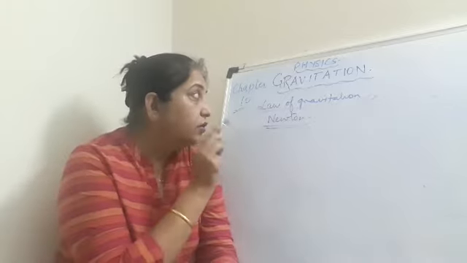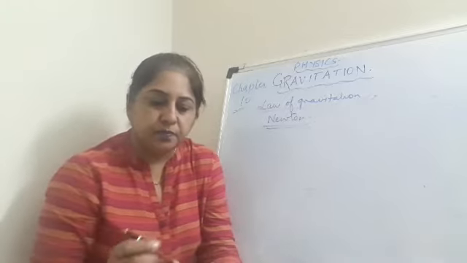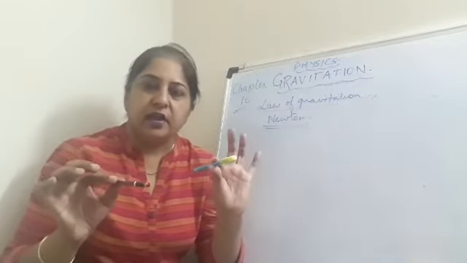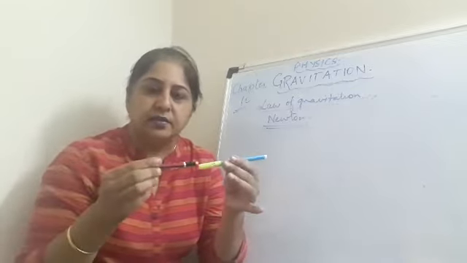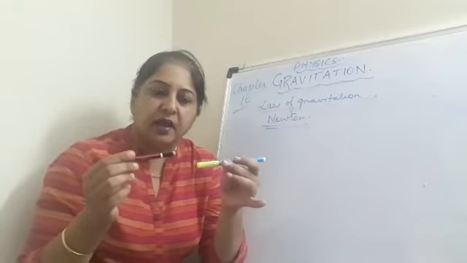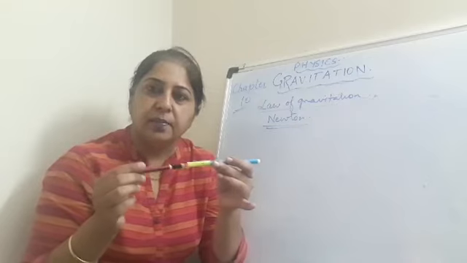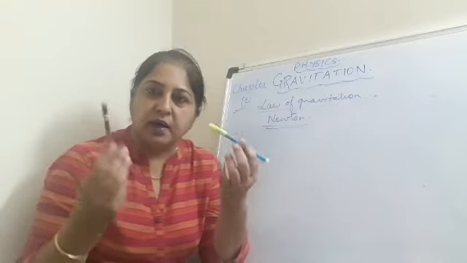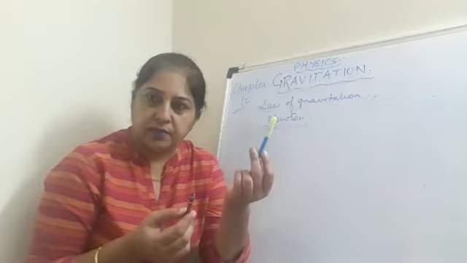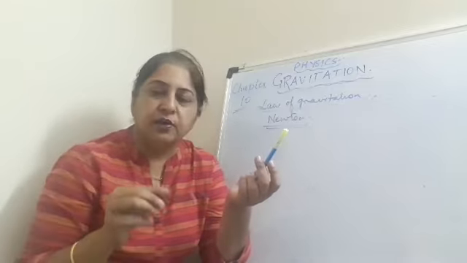Newton's law of gravitation says that any two objects will be attracted. There will be a force of attraction between any two objects, and that force will depend on the masses of these two objects and the distance between them. This derivation I will explain tomorrow.